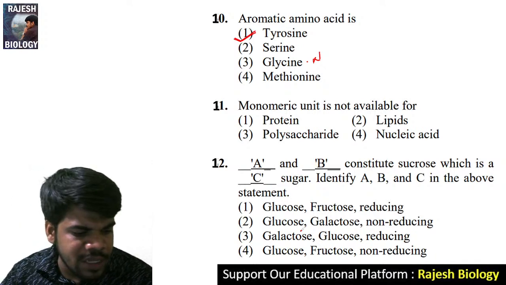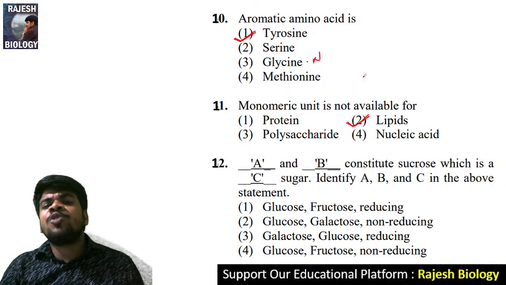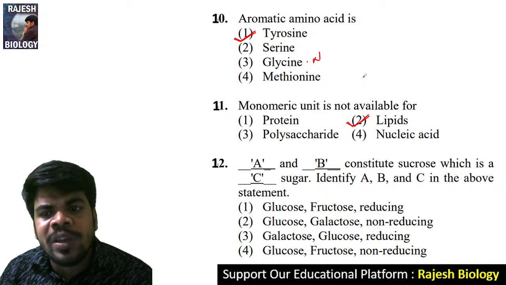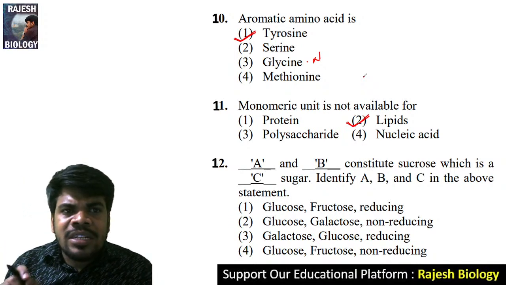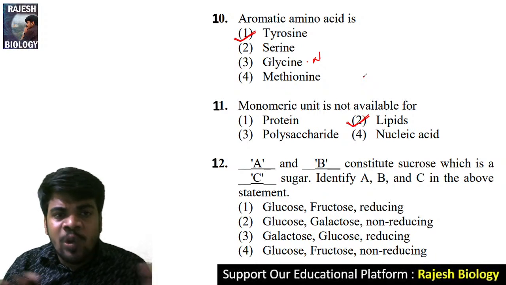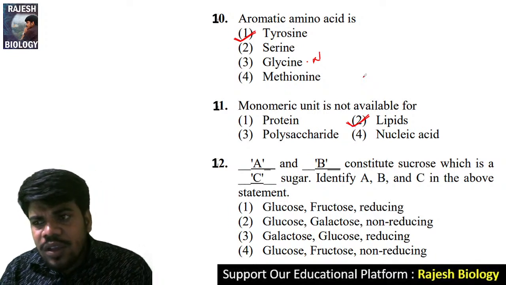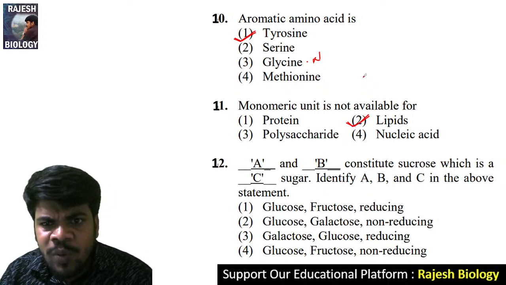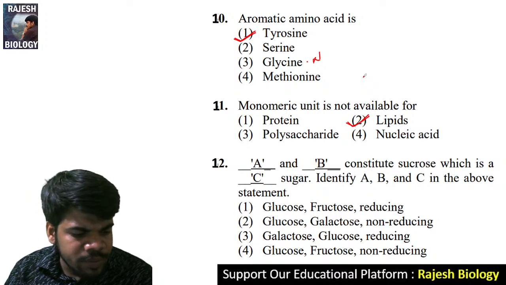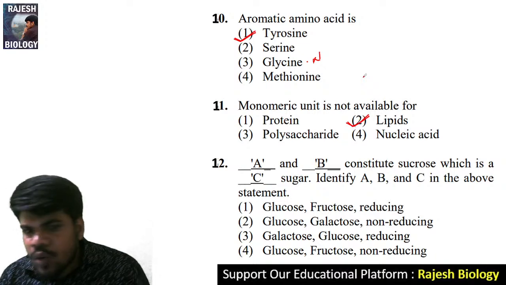For lipids, there are no monomeric units. Nucleic acid has monomeric units. It is divided into nucleotide and nucleoside. Nucleoside is again divided into a nitrogen base and the pentose sugar. So like that, monomeric units are there, but for lipids there is no monomeric unit. Come to the 12th question. Very good, that is given by Chandrika and Meghana. Now come to the 12th question.